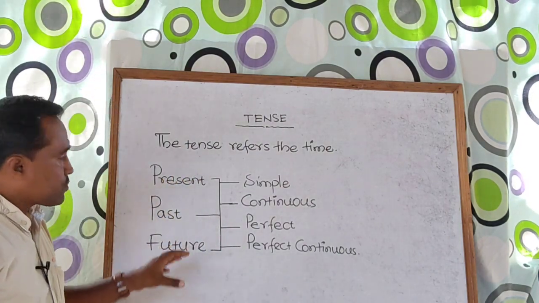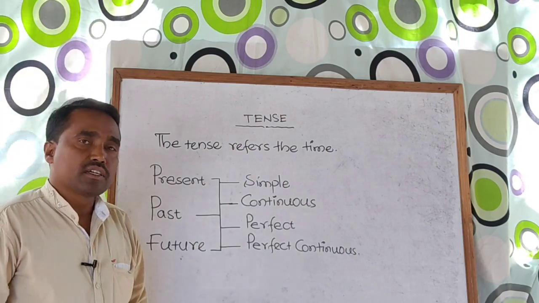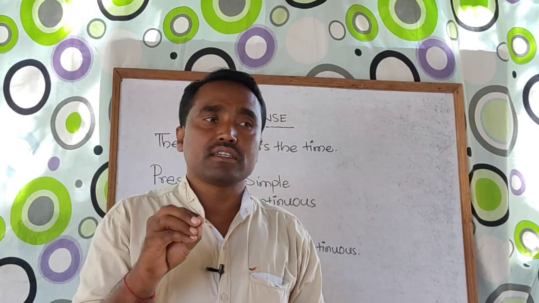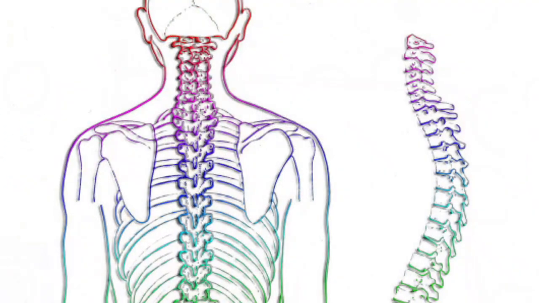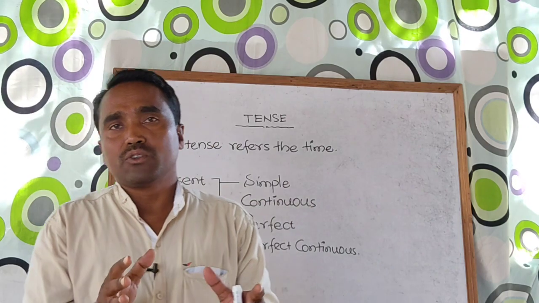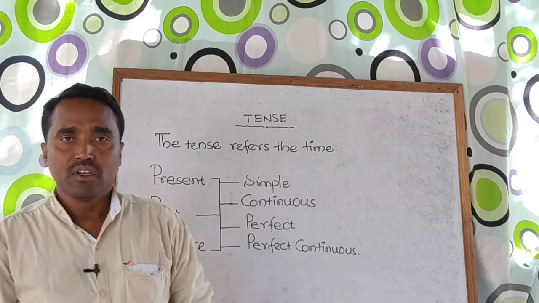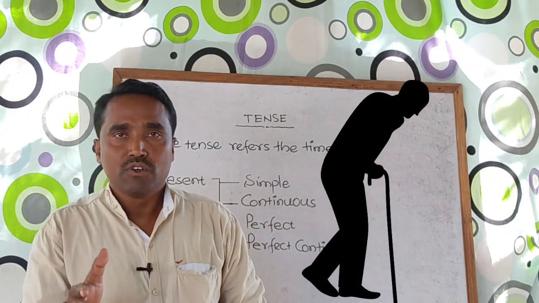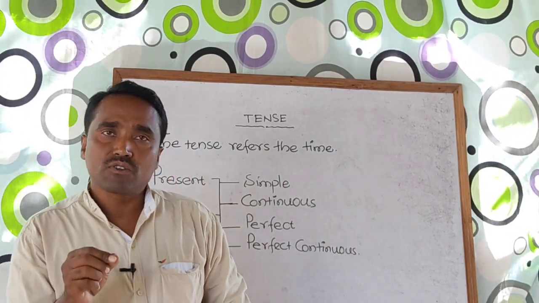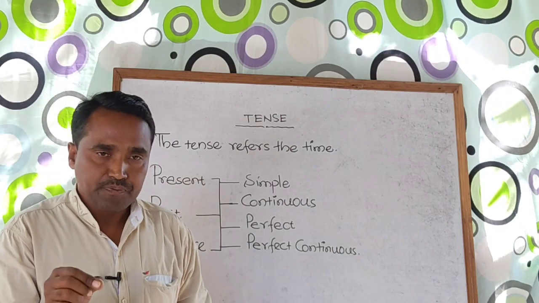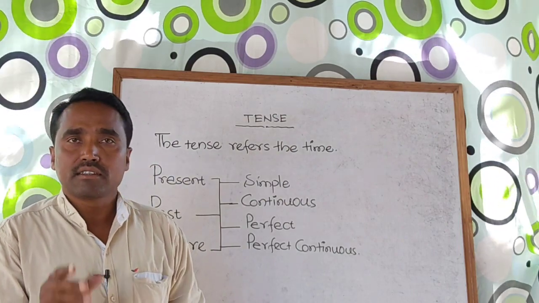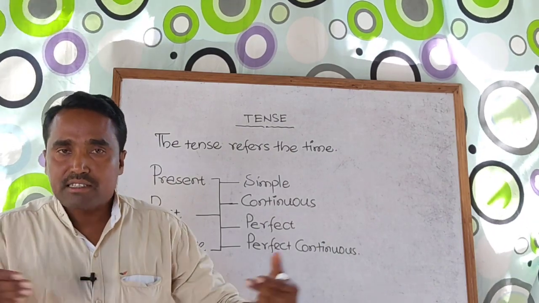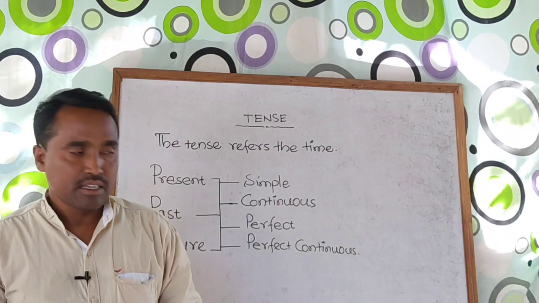Before we go through it very deeply, let me talk in a very simple way. As you know, tenses are called the backbone of English grammar. If a person does not have a backbone, he cannot walk or even move. In the same way, tenses are called the backbone of English grammar. If you know the tenses, then it is very easy for you to talk in English, and you can make sentences in an easy and interesting way.